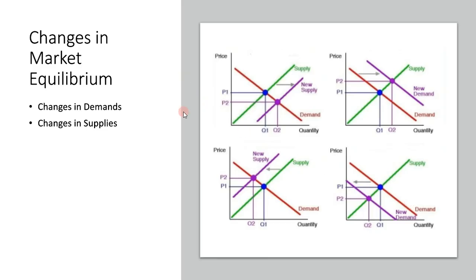So go back to our market equilibrium. If you shift the supply curve to the right, the market equilibrium changes. Now it's at this purple point, so the new market equilibrium is at the purple point, not the blue point anymore. So of course the price and the quantity at the market equilibrium will change. When demand increases, shifting the demand curve to the right, it will also change the market equilibrium. Similarly, there are four situations that will change the market equilibrium.